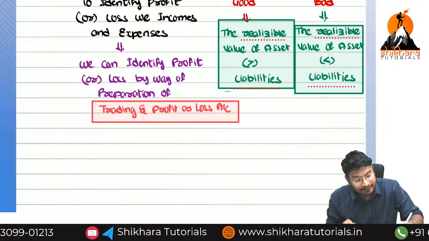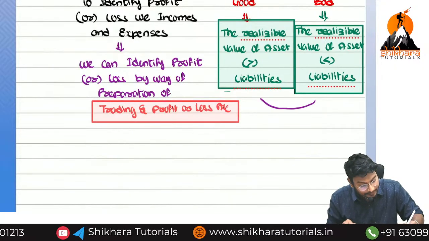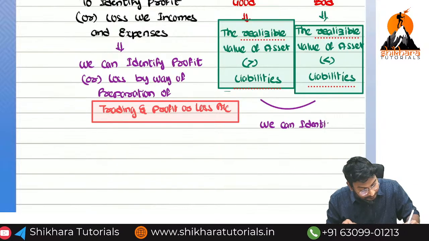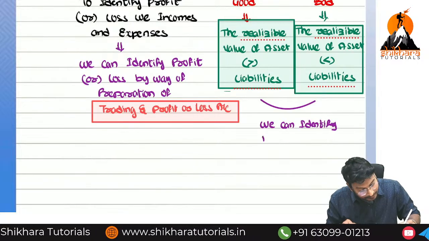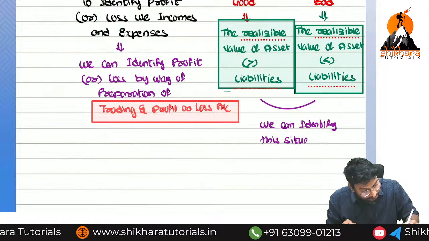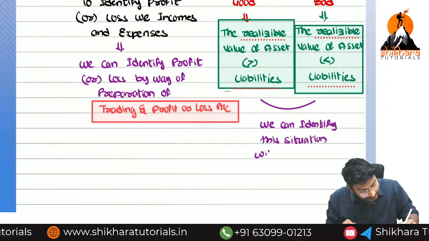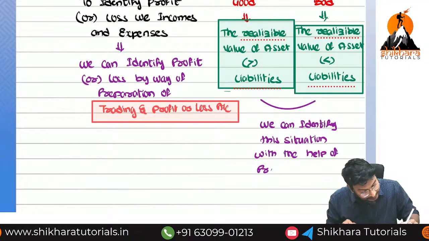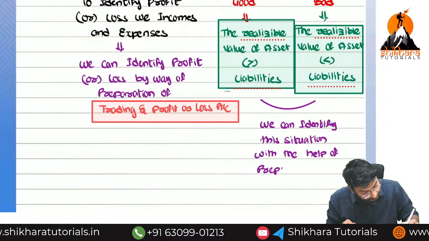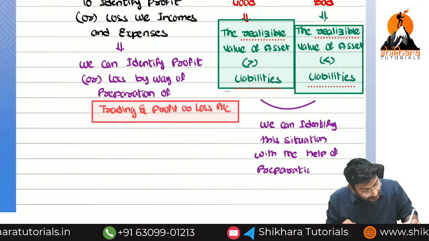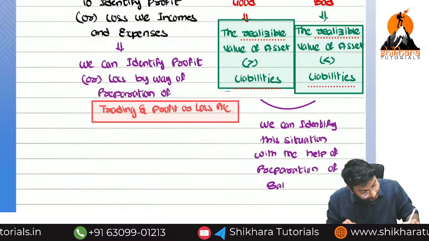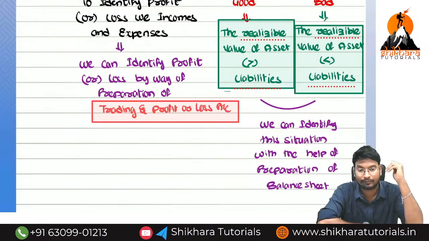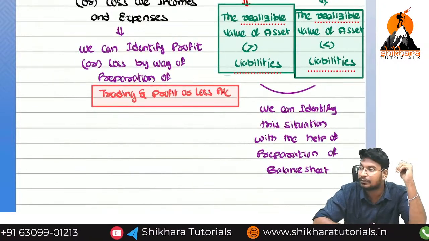Here we can identify this position with the help of, we can identify these situations with the help of preparation of balance sheet. So these are the basic two objectives.